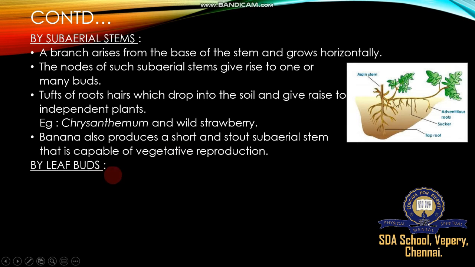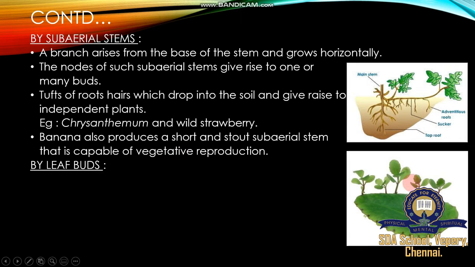Leafy bud, example bryophyllum. For this kind of plant, the buds are produced at the notch of the leaf. Because a leaf consists of a leaf blade at the margin, the leaf lamina, and the midrib. So this is called the midrib region, leaf lamina, and leaf margin or leaf blade. This part is called a notch. This notch produces a lot of buds.